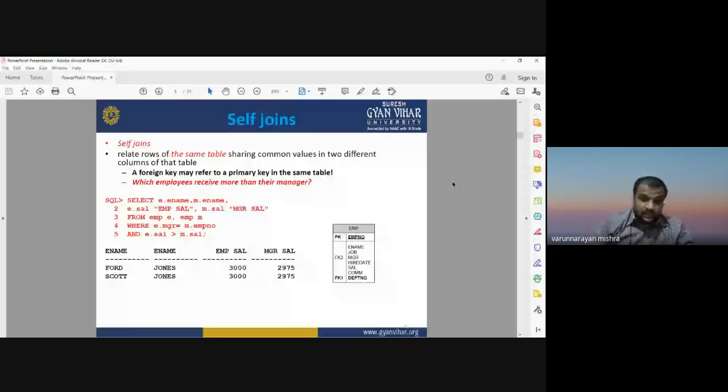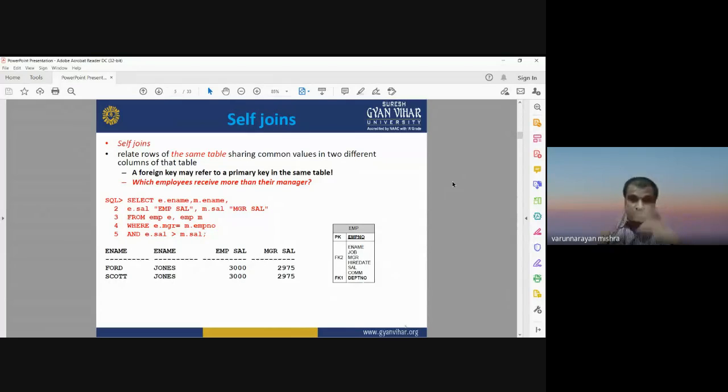For example, here it is written: PK employee number, then you have FK2, FK1, and under employee name you have different employees' names, their job profile, their salary, and their department number. So self join relates the rows of the same table. If you are going to join the values within the same table, then we can go for the self join. Normal join works for two different tables, and self join works for an individual or single table.